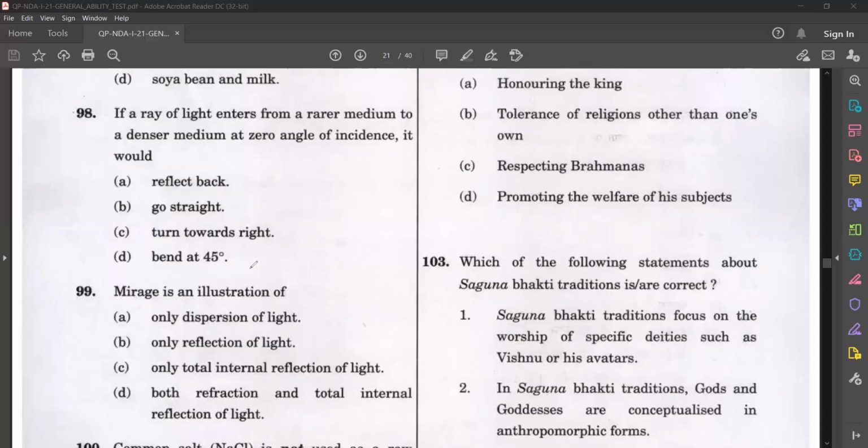Next question. If a ray of light enters from a rarer medium to denser medium at zero angle of incidence, it would. Options: reflect back, go straight, turn towards right, bend at 45 degrees.